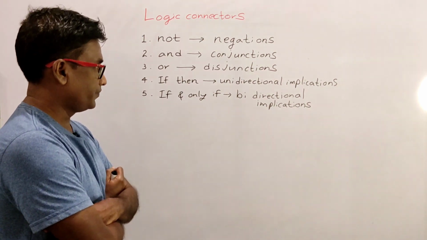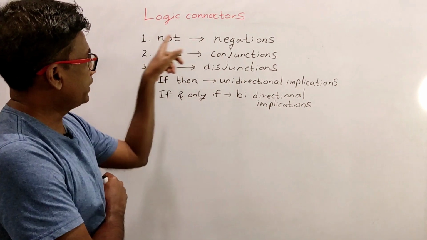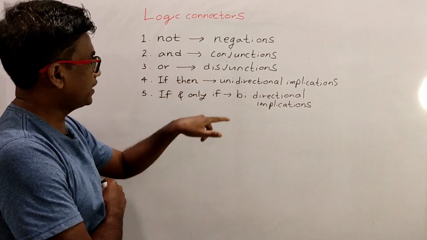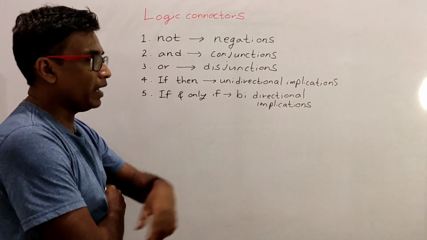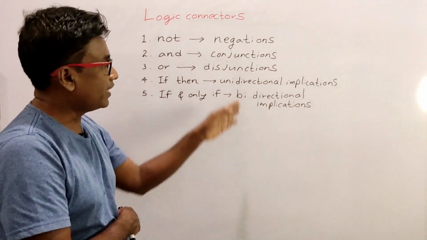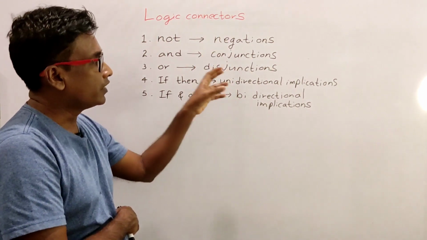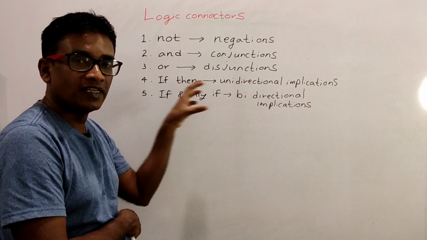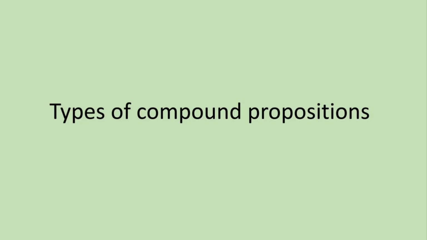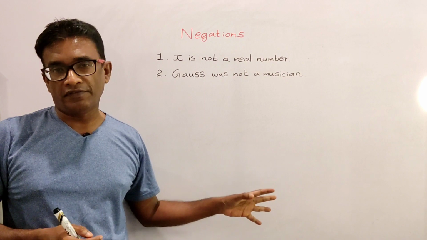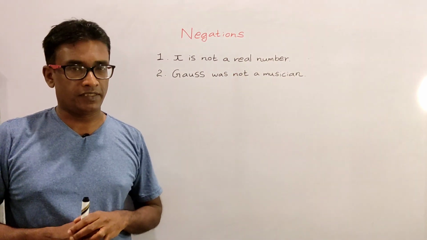So you can see that there are 5 main types of compound propositions. Those created using NOT are called negations. Then we come to conjunctions, disjunctions, unidirectional implications and bidirectional implications. These are the 5 different types of compound propositions constructed using each of the 5 main logic connectors. Now we are going to study each of these 5 types.